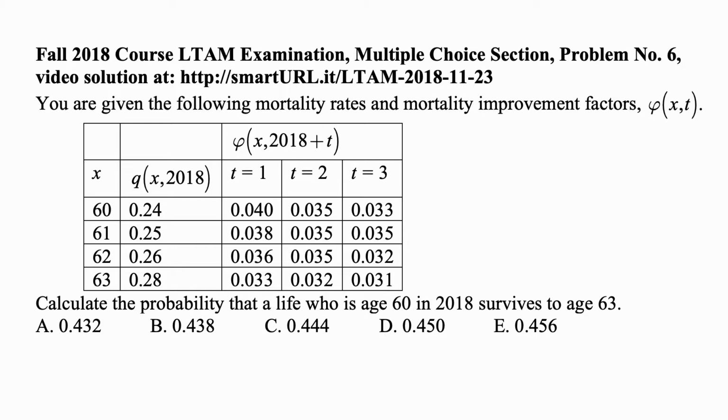We are asked to calculate the probability that a life who is age 60 in 2018 survives to age 63, so over 3 years.